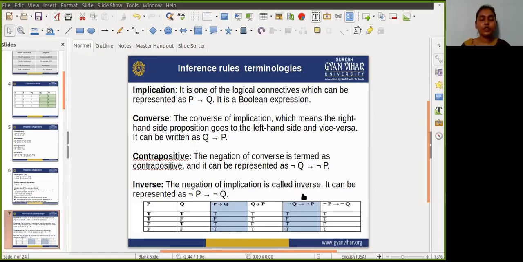In artificial intelligence, we need an intelligent computer which can create new logic from old logic by evidence. So generating the conclusion from evidence and facts is termed as inference.